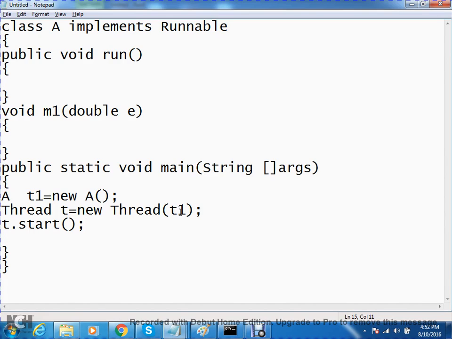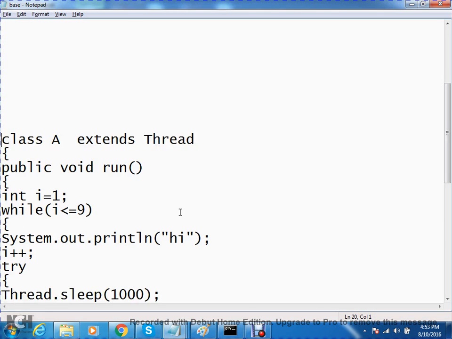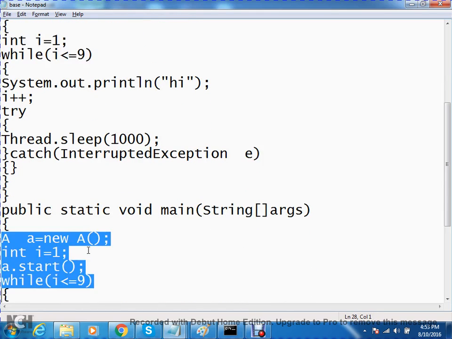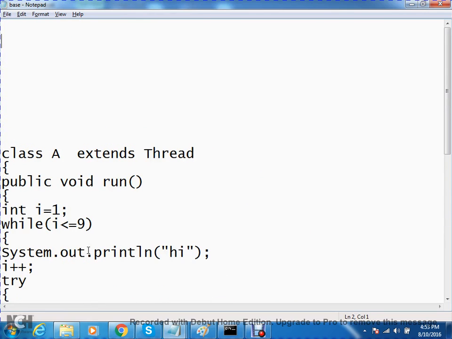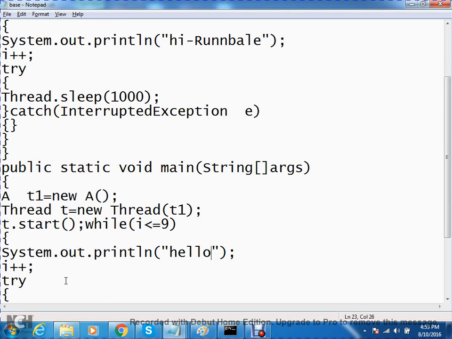This is one more way, by using the Runnable interface. The other one is by using the start method of the Thread class. Now the same code with a little modification: implements Runnable. Let me print "Hi runnable" and "Hello runnable".